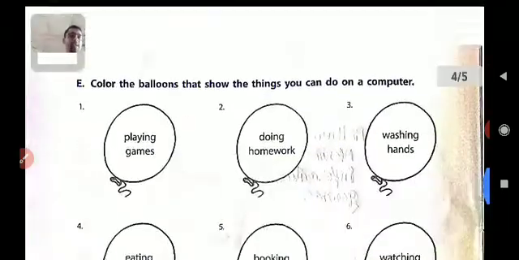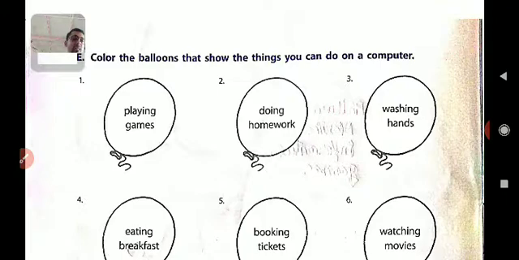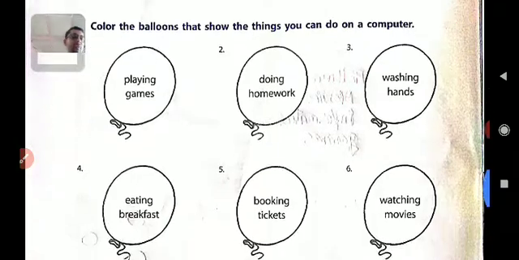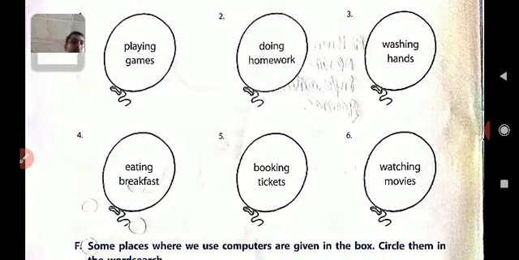Okay. Now look at question number E. Color the balloons that show the things you can do on a computer. These balloons, you will color according to what activities we can do using a computer. In this activity you will color this balloon. So it is homework for you. You do it as your homework. You will color the balloon for each activity in which we can use a computer.